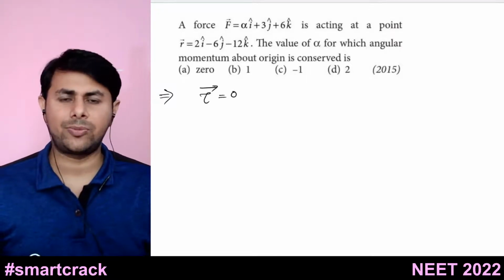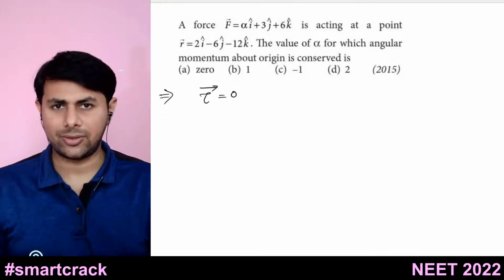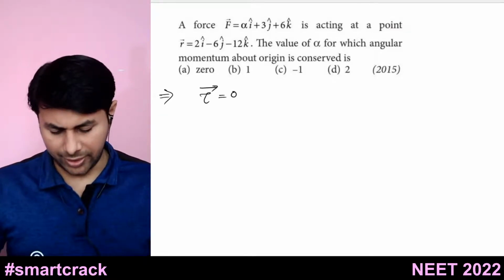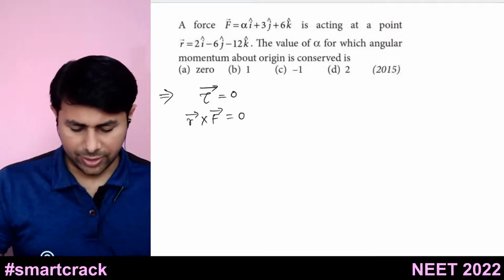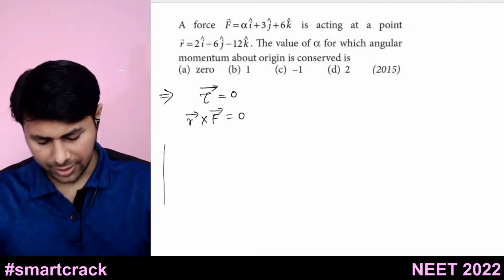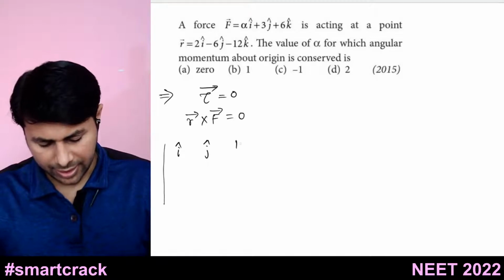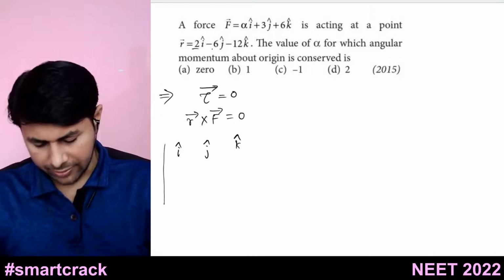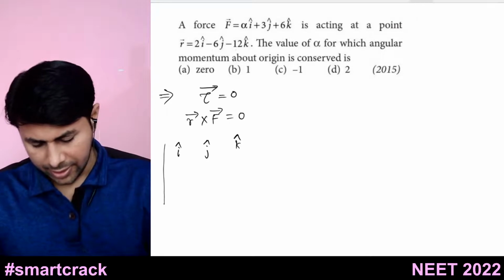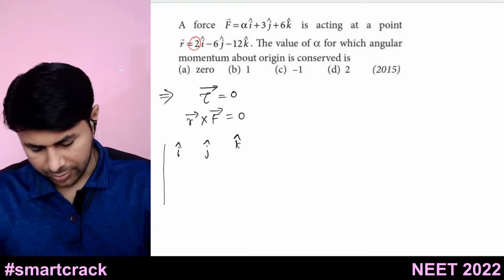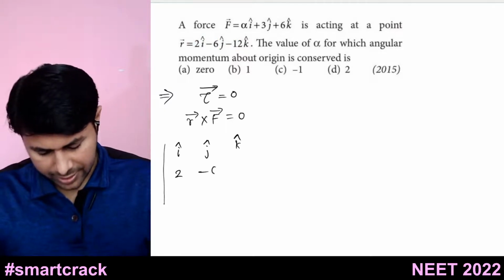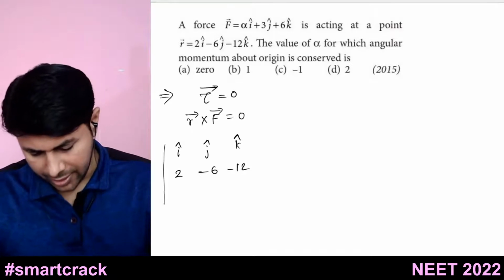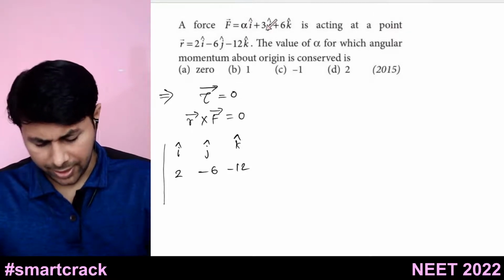So law of conservation of angular momentum says that when torque acting on a system is 0, the angular momentum is conserved. Okay. So how do we find torque? It is r bar cross f bar, and it's given that it is equal to 0. So let's find r bar cross f bar. So again, i, j, k, rx, ry, rz. So it is 2, minus 6, minus 12, and fx, fy, fz. So alpha, 3, 6.